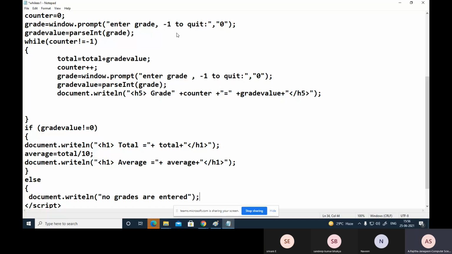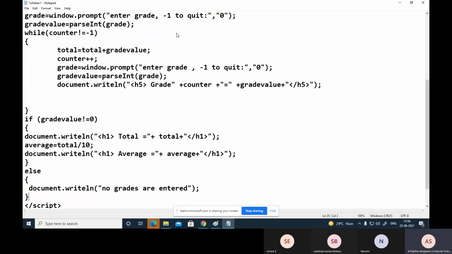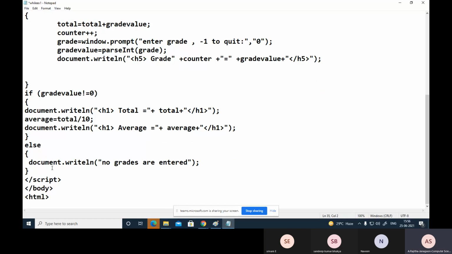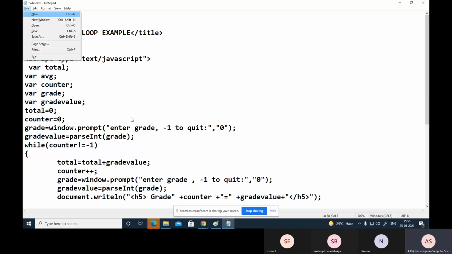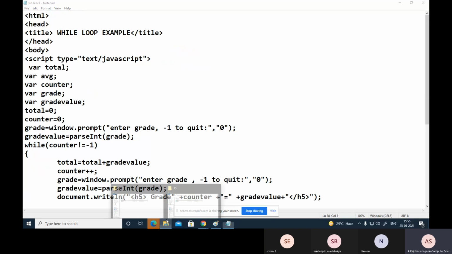Close this one, close this else, close the script, close this one, close HTML tag. Okay, now this is the code. Now you can save this application and once again compile this one.